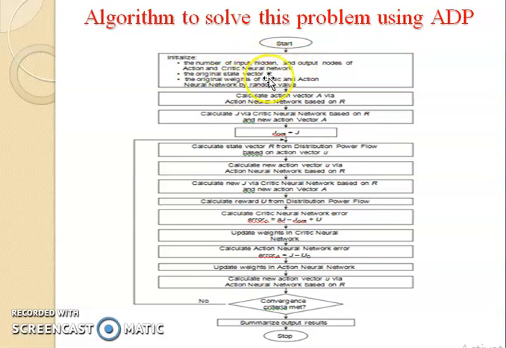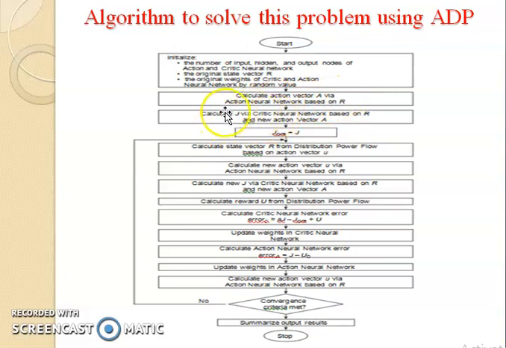We are going to define the original state vector, original weights, and what amount of neural network by random value we are considering. Those all initialization parts we are doing in this condition. After that, we are going to calculate the action network. About that action network, how we'll do that action, that we'll study in the next slide. So we are going to calculate the action vector and action neural network based on the particular R.